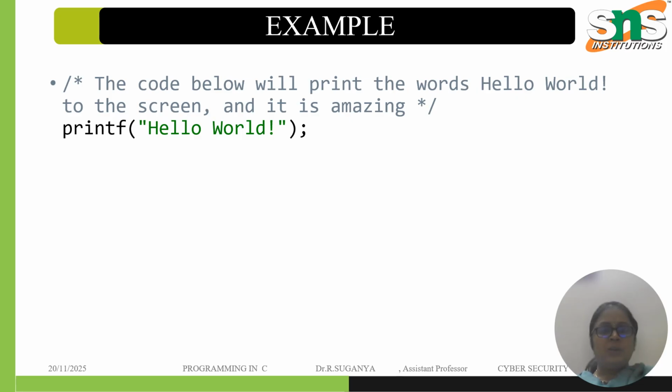The printf hello world is a part of the statement of the C code, and what it actually does is given in the comment.